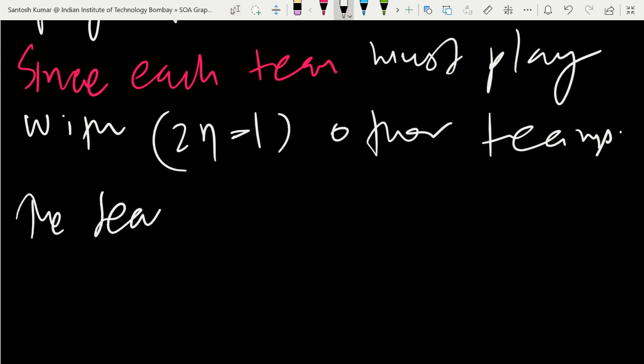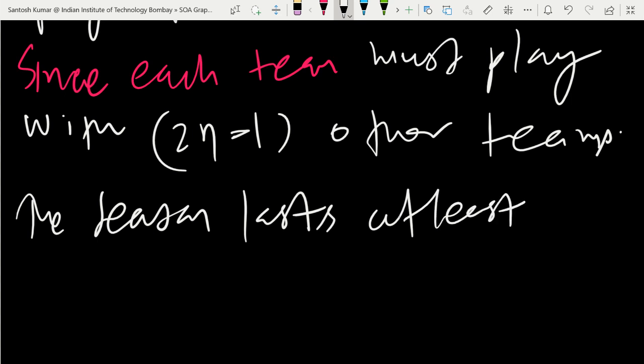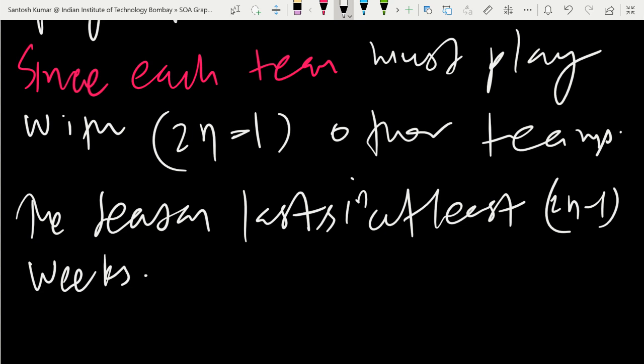So the season lasts at least 2n-1 weeks. You know why? Because each team will play once in a week, and one team has to play with 2n-1 teams.